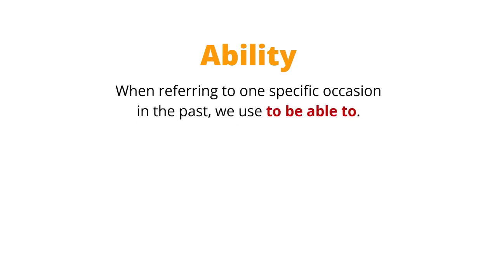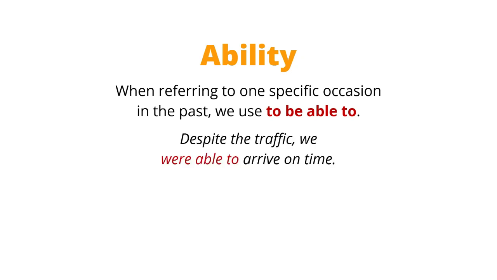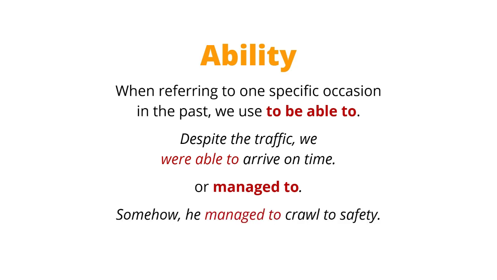When referring to one specific occasion, do not use could. We need to use to be able to. Despite the traffic, we were able to arrive on time. You see how this ability is not a general ability. It's referring to something that happened on one specific occasion. You can also use manage to. Somehow he managed to crawl to safety. You would not say somehow he could crawl to safety, because could would be a general ability. These are referring to ability on specific occasions.